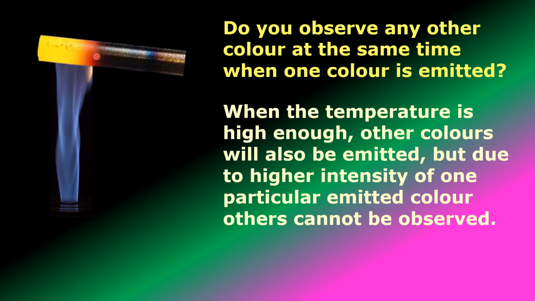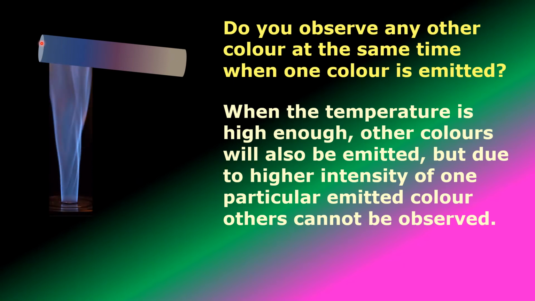other colors are also being emitted, but due to less intensity of those colors we cannot observe them. Here the intensity of yellow color is more. For that reason we cannot observe any other colors even though they are emitted.